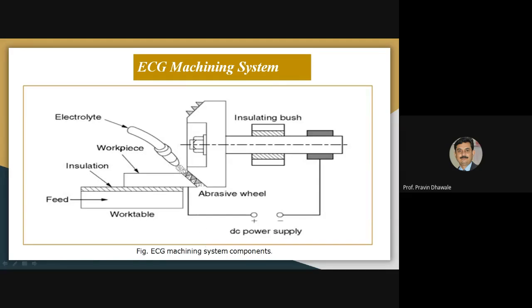So cleaning is also carried out by using this electrolyte solution. Also, it will be responsible to carry out the chemical dissolution of the metal due to the application of the current that was passing from anode to cathode through this electrolytic solution. Generally, sodium nitrate will be used as an electrolyte solution. Are you getting this point?